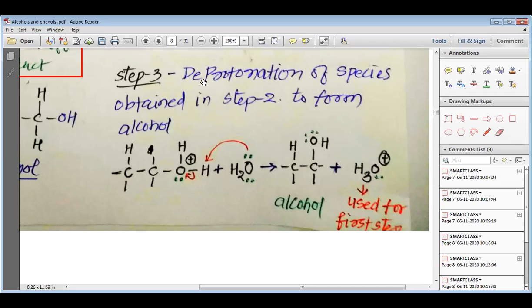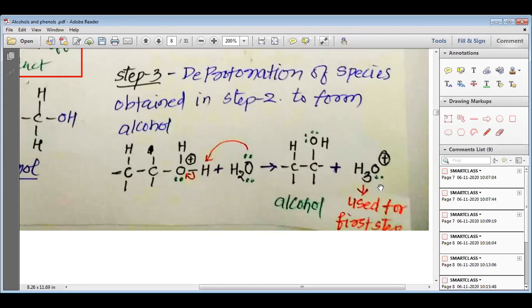So in the third step, there is a deprotonation of the species. This deprotonation takes place because the positive charge on oxygen is not stable. Deprotonation means removal of hydrogen. As the hydrogen is removed, the water attacks the hydrogen and again forms hydronium ion H3O plus. As the electrons from the OH bond come on oxygen, we have shown 4 dots of electrons or 2 lone pairs. And this is how, my dear students, in the third and final step, we get alcohol produced.